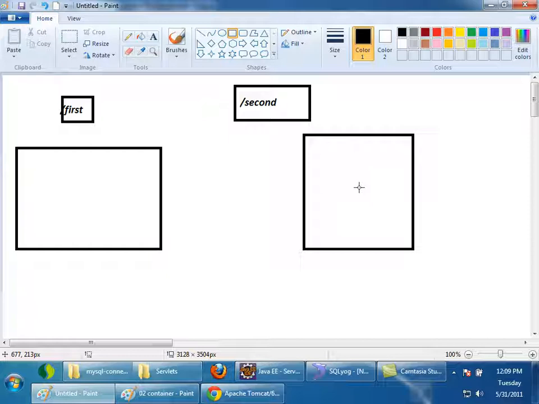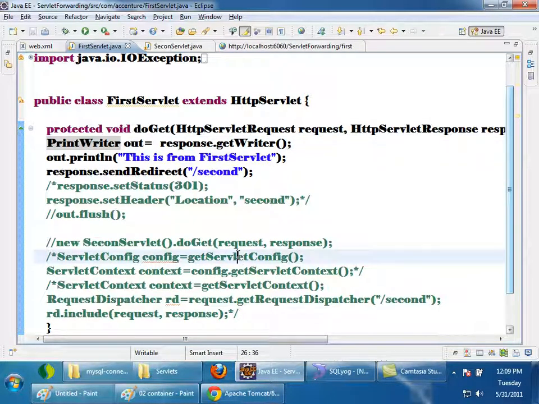But can I redirect or not? Yes, I can redirect, because what is happening while redirecting? The browser is making a fresh request. It can make a request to anywhere. So while redirecting, I can redirect to anywhere, not only to the same application, right?